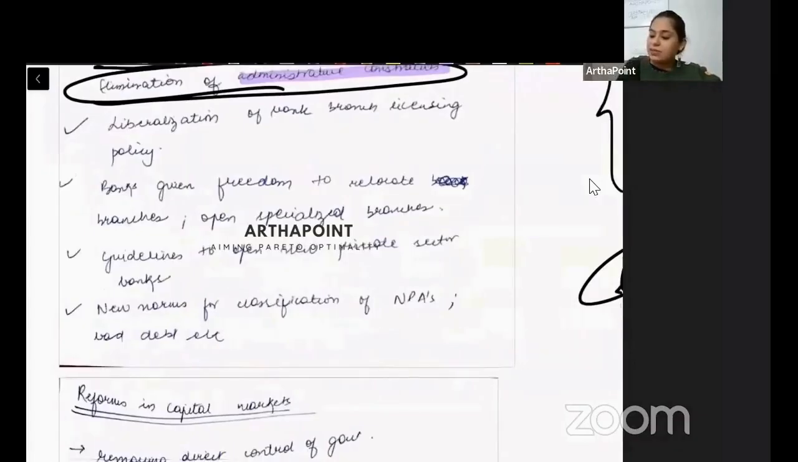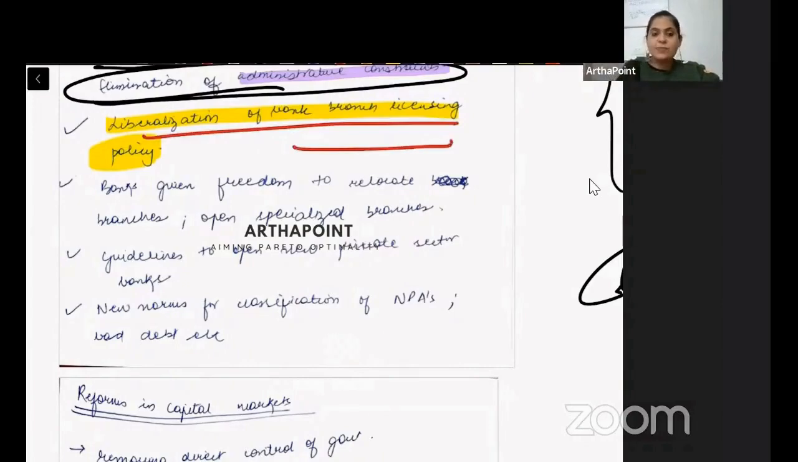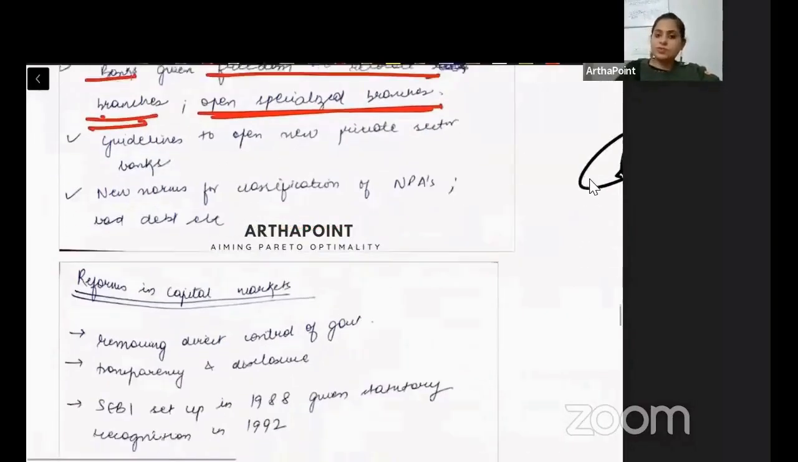Then we had liberalization of bank branch licensing policy. Banks were given this chance that you could go ahead and you can create your branches. You can open your branches in any location. You can relocate yourself to whatever location you want. पहले ये सब नहीं था. So liberalization of the bank branch licensing policy. Banks given freedom to relocate and open specialized branches.